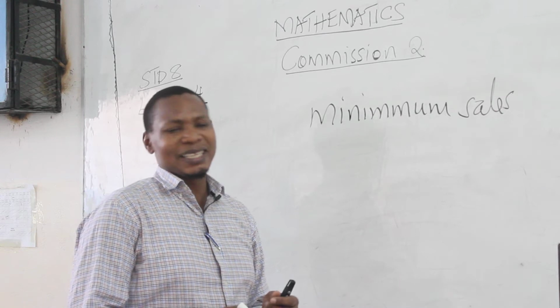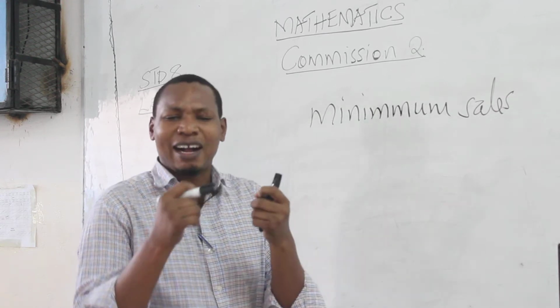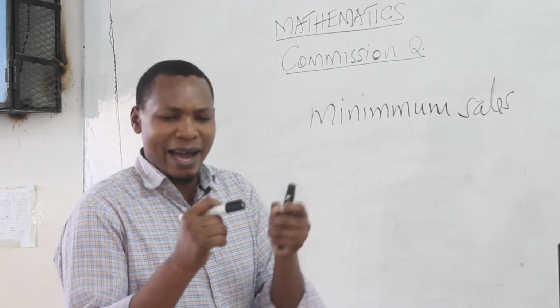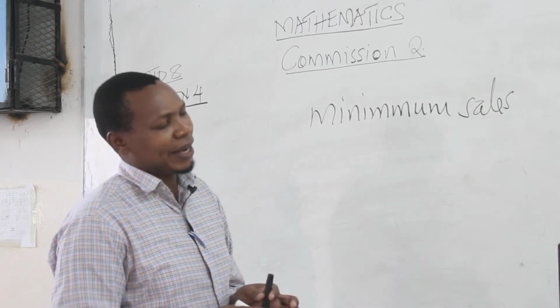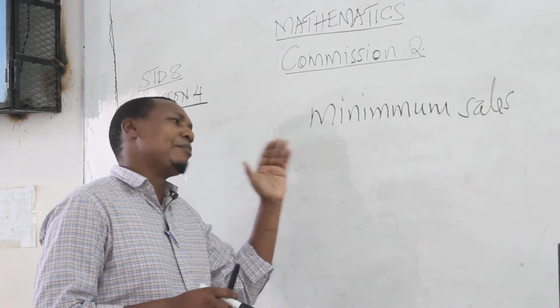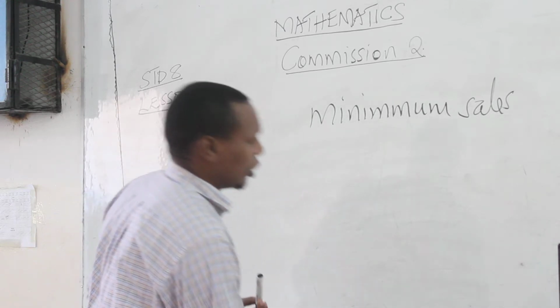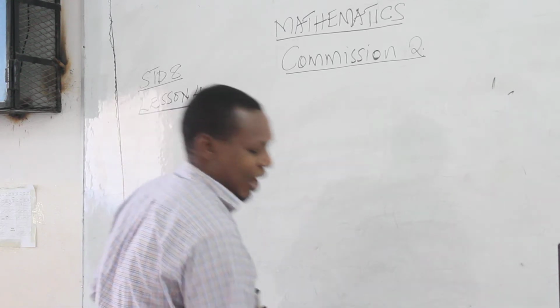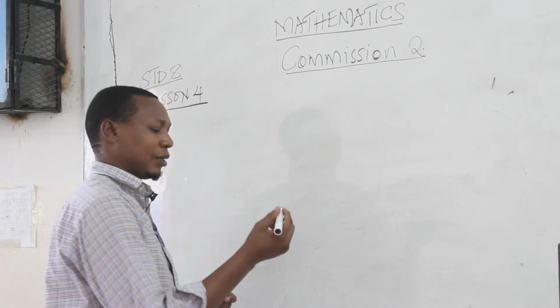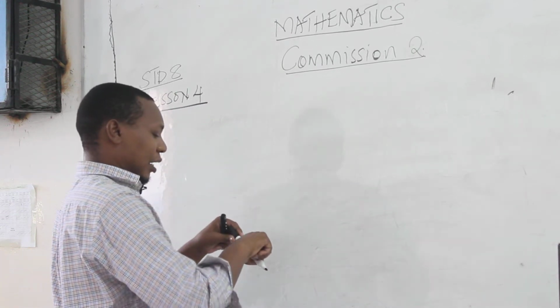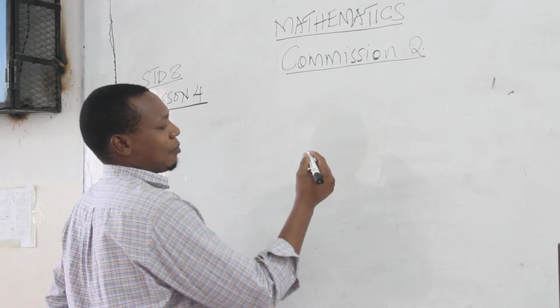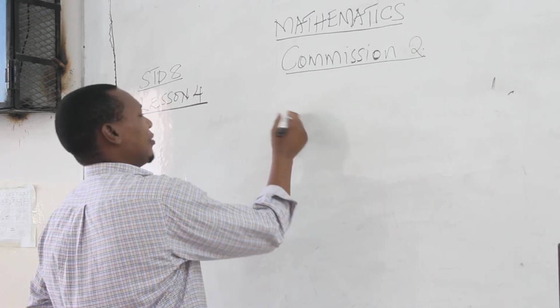So how do we get now the commission when given a condition where there are minimum sales? When given a condition of minimum sales, you need to understand what you're supposed to do. So when given a condition of minimum sales, we have to find now the commission. Let's have an example of that. Just talking, I know some of you might not understand. Let us have this.